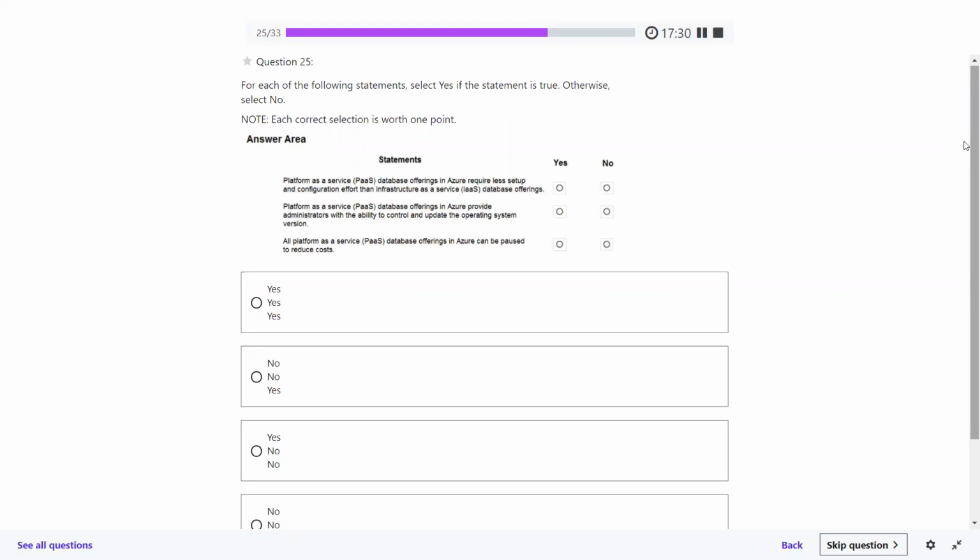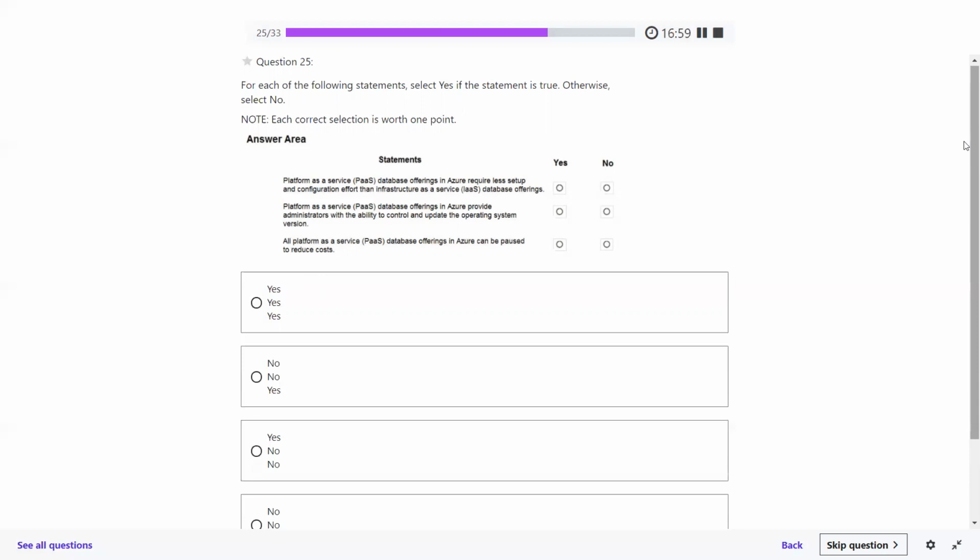Platform as a service database offerings in Azure require less setup and configuration effort than infrastructure as a service database offerings. First of all, try to understand what it's trying to say. Understand the option. What is your opinion? What is your understanding about this particular option?